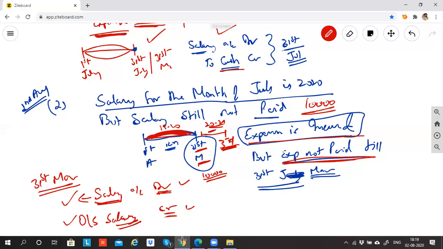Expense is recorded because salary is incurred. The expense is incurred, and my obligation is there to pay. So can I say the person who has worked from April to March has helped me to earn the revenue of April to March? He has worked for this entire period and helped me earn the income of this period. Since income is earned in this period, the expense also has to be booked in this period, whether the money is paid or not.